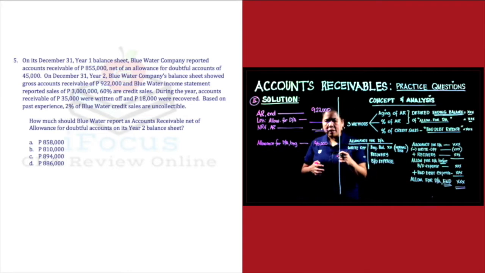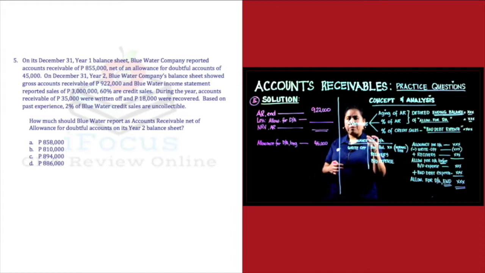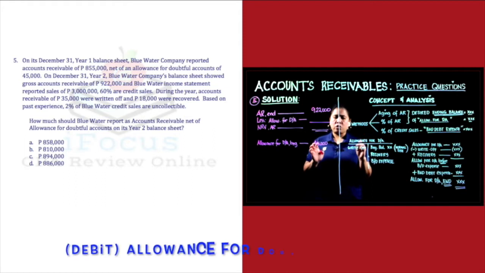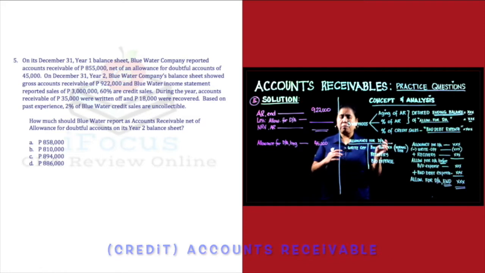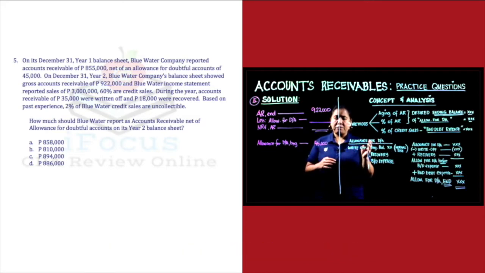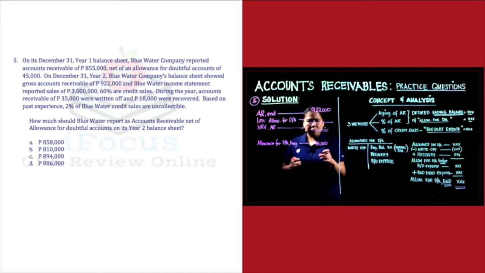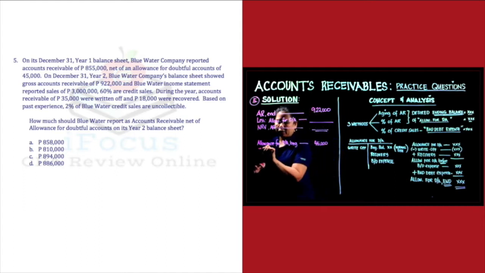Tapos, ang sabi ng problem natin is, during the year, the accounts receivable of $35,000 were written off. So, ano ang effect ng write-off sa ating allowance for doubtful account? Our entry for writing off an accounts receivable is debit to allowance for doubtful accounts, then credit to accounts receivable. Yan po ang ating entry kapag nagra-write off tayo ng accounts receivable. So, we debit our allowance for doubtful accounts. For this $35,000 na ni-write off ni Blue Water, yan po ay minus sa ating allowance for doubtful accounts.